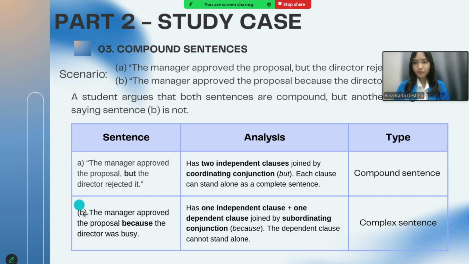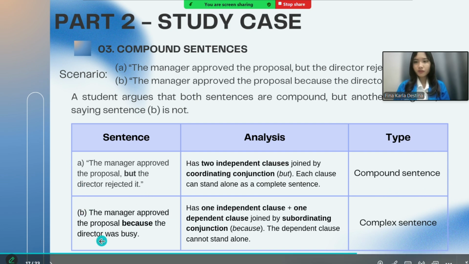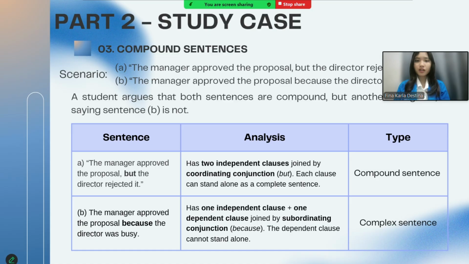And then B: The manager approved the proposal because the director was busy. Let's analyze. It has one independent clause plus one dependent clause joined by the subordinating conjunction "because." The dependent clause cannot stand alone. Its type is a complex sentence.